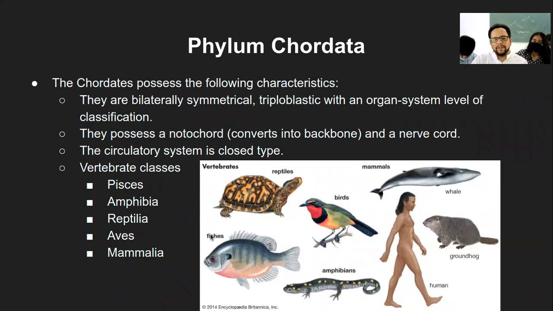Like I said, I'm not going to discuss these 5 categories, but you will have to know the distinctive features of each of these categories individually, along with the examples. Pisces, fish, you can write any example. Amphibia, frog, and so on, you have so many examples. Reptilia, again many examples. Birds for sure many, and mammals also, including human, there are several examples. So you can write characteristics as well as the examples on your own. That part I'm not going to take in the class.